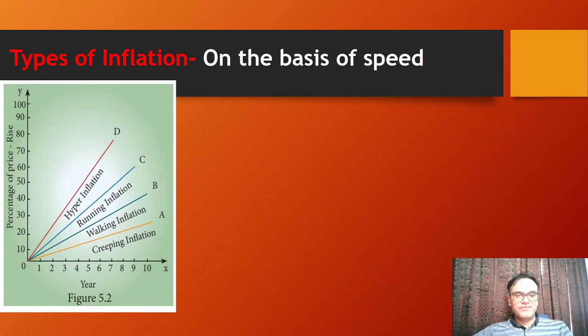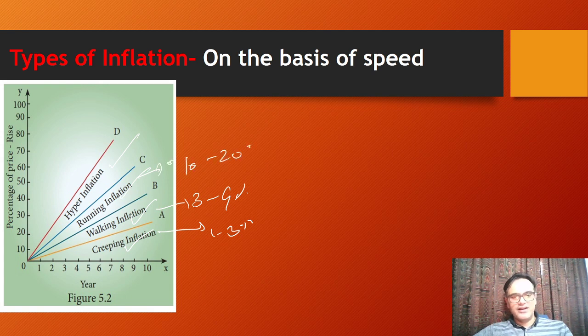Then the types of inflation: creeping inflation, walking inflation, running inflation, hyperinflation. Creeping is like 1 to 3%. Walking is somewhere 3 to 9%. Then running comes in the range of 10 to 20%. And hyperinflation comes in the range of somewhere near 20 to 100%. This is how you can remember them. So basically, on the basis of speed, how fast the prices are increasing, that is the concern area here.